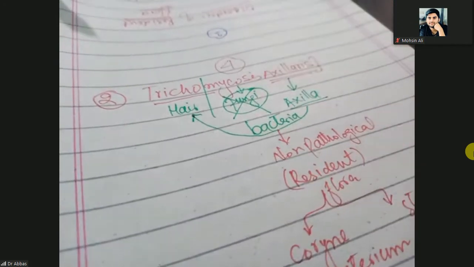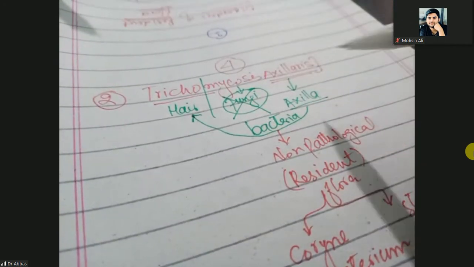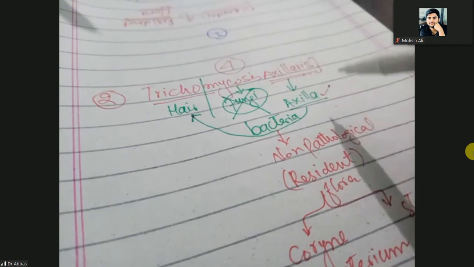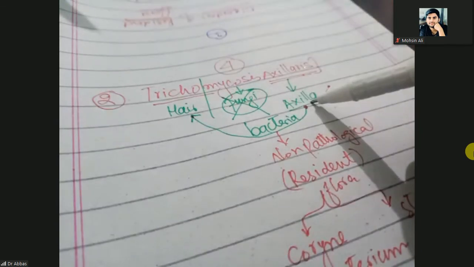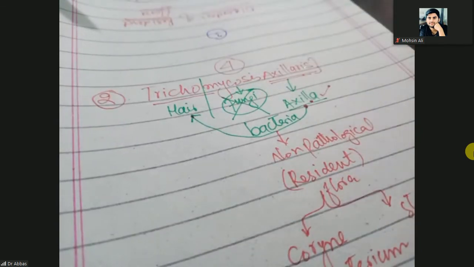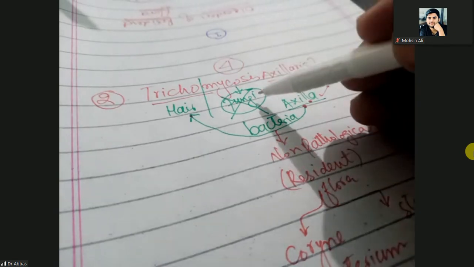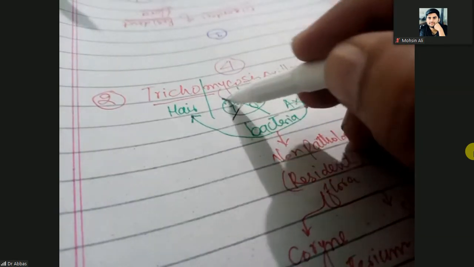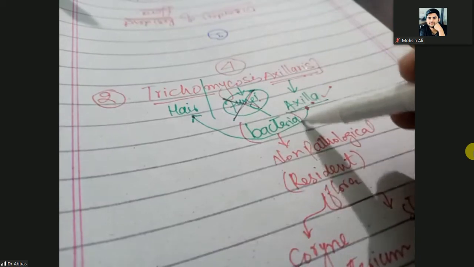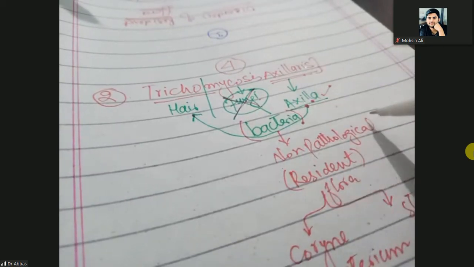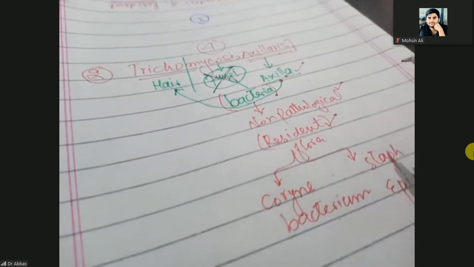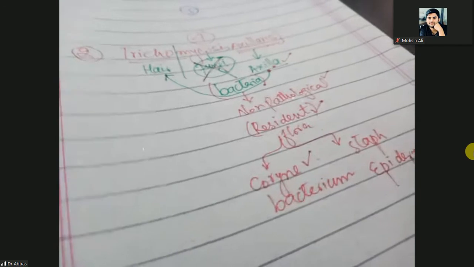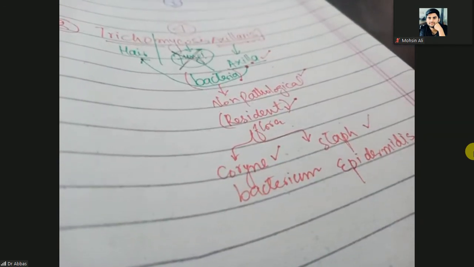So this is tricho meaning hair. Mycosis is most commonly due to fungi or mycelium. Axillaris means axilla. So when the hair of the axilla changes color due to what looks like a fungal infection, fungal is a misnomer. Actually, it is due to bacterial infection, non-pathological bacteria. Non-pathological means resident flora, and these resident flora are Corynebacterium or Staphylococcus epidermidis.